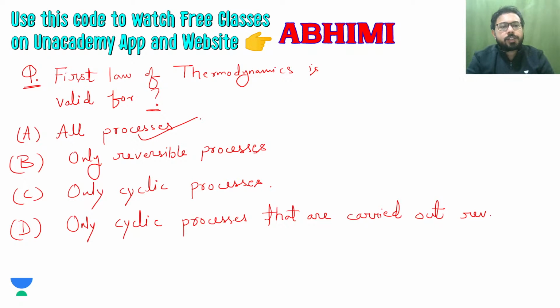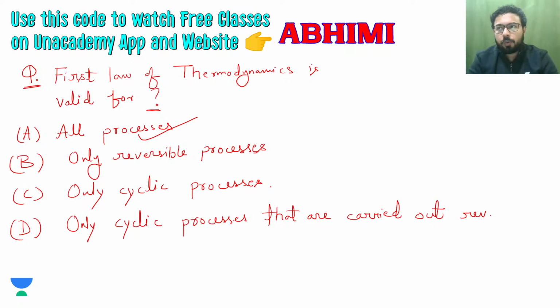Why? Because till now we have talked about the first law for a closed system, but there is also the first law for an open system, which is the steady flow energy equation, that gives us that energy is conserved. That is what the first law is stating. So for open or closed system, irreversible or reversible, cyclic or non-cyclic, the first law is valid for all processes.